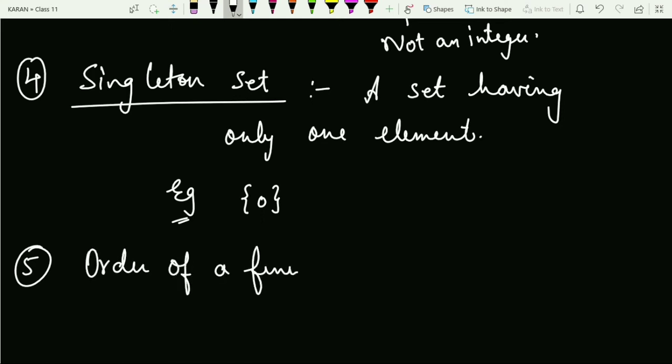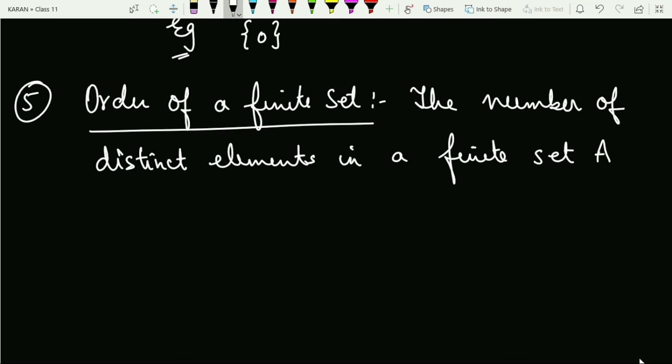So when I say the order of a finite set, what do I mean? I mean the count of the number of elements, right? So the number of distinct elements in a finite set A is said to be the order of the finite set, and generally it is denoted as O of A. Now, two remarks. If I say the order of a set is 0, what is that set? You have to guess that set. That set is an empty set, right?